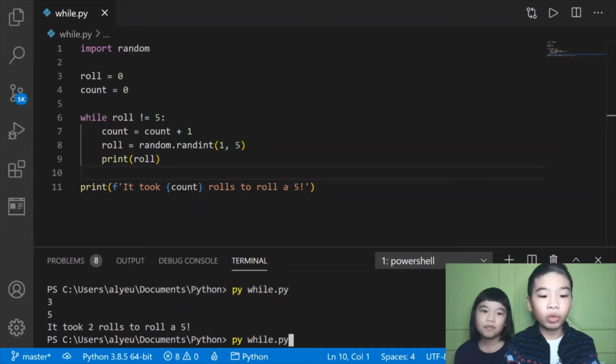Let's try one more time. It says 4, 5. It took 2 rolls to roll a 5. It always ends on 5. It has to.